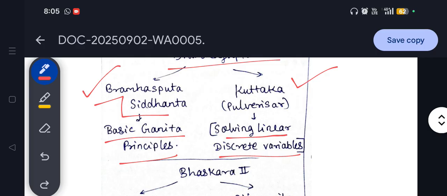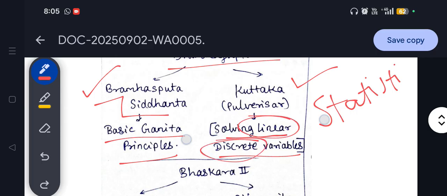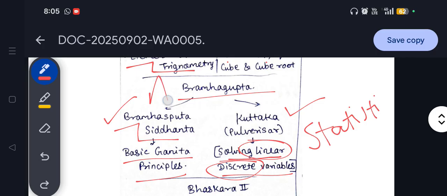So when you do problems related to statistics, you will definitely find this concept of linear variables and discrete variables. These concepts were written by Brahmagupta in his book.